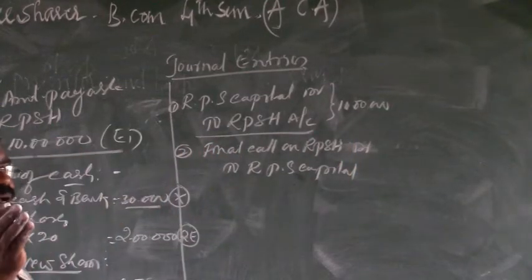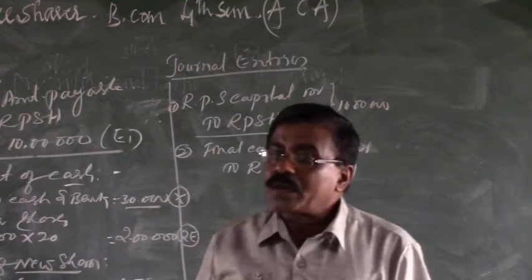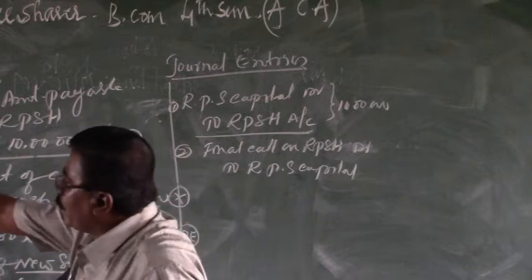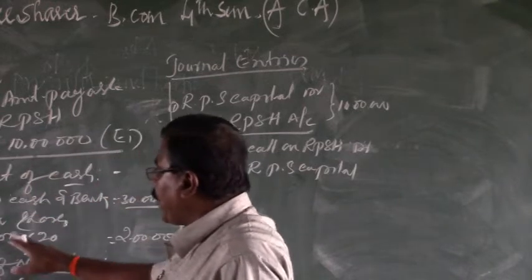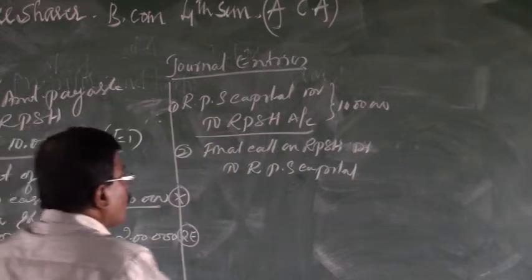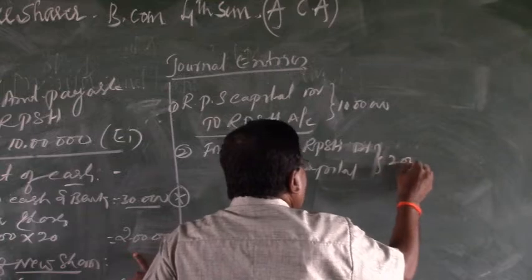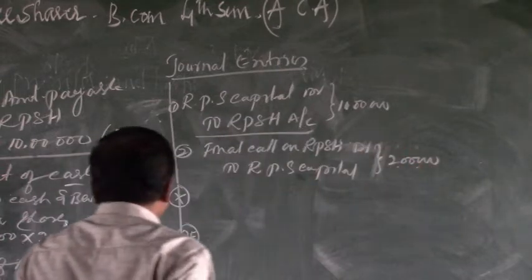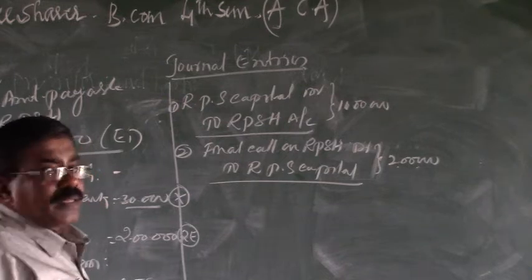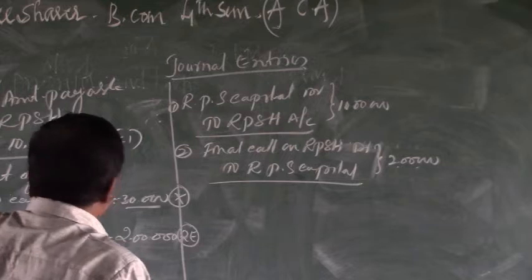As I already stated, whenever the preference shares are partly paid, here 80 rupees are paid, but we have taken the fully paid face value. To make them fully paid, calls on shares is compulsory. So by making the final call, the company needs to collect here rupees 2 lakhs. In both the debit column and the credit column, it is 2 lakhs rupees each. After making the calls, the narration is final call made on the redeemable preference shares at the rate of rupees 20 on 10,000 shares.